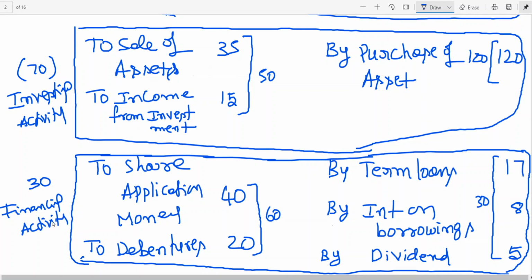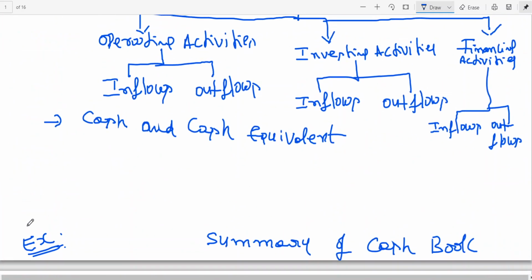Now, let us look at, I told you, cash and cash equivalents also plays a significant role. This I can put here like change in cash and cash equivalent.